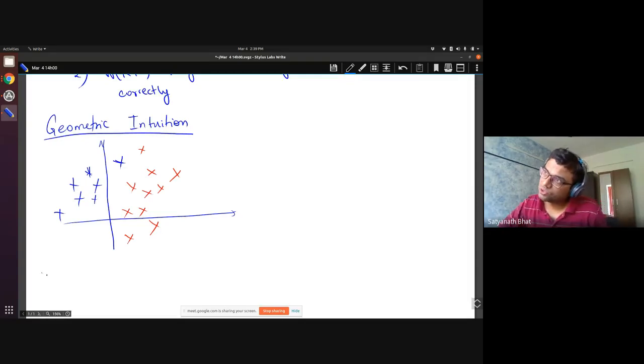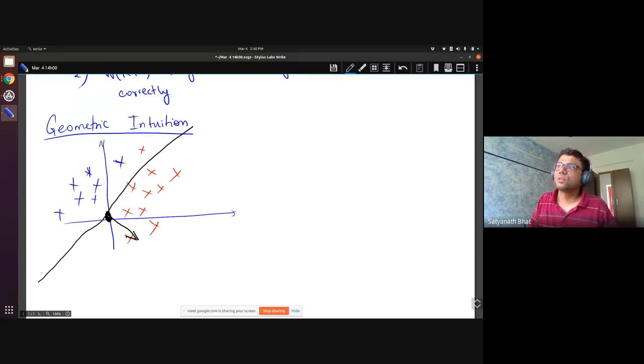So let us choose a hyperplane. It's passing through the origin, okay? So this is your W. So now one point is misclassified. This is the point that is misclassified.